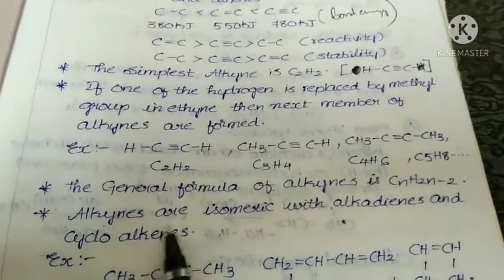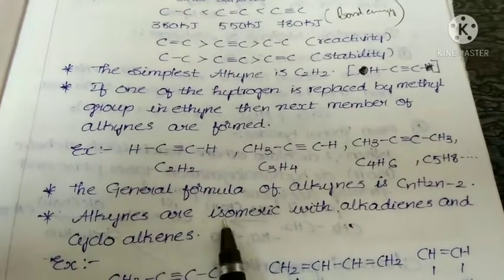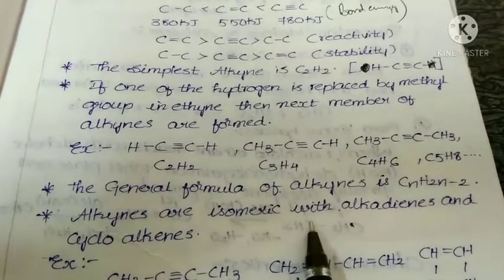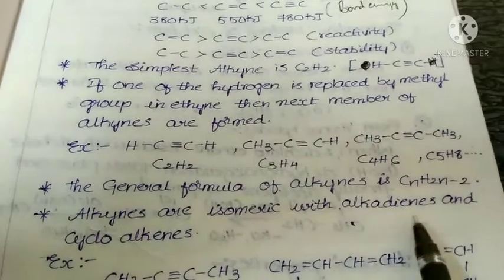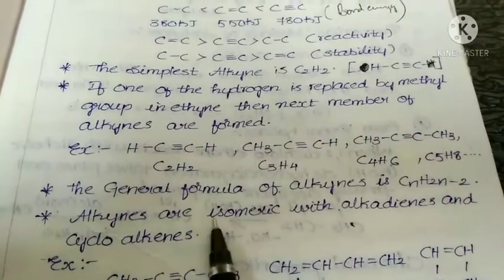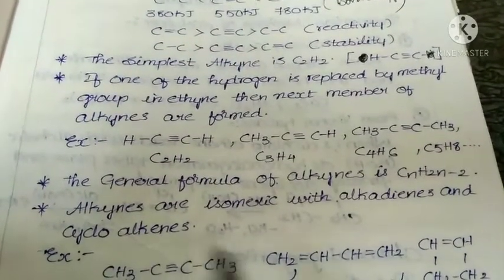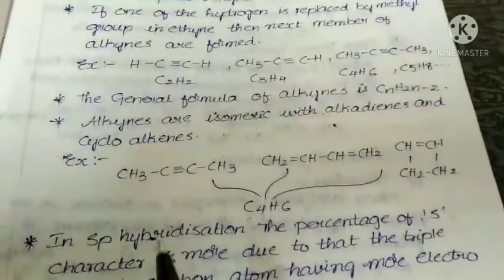Next, alkynes are isomeric. This is an important point. Alkynes are isomeric with alkadienes and cycloalkenes. That means what?